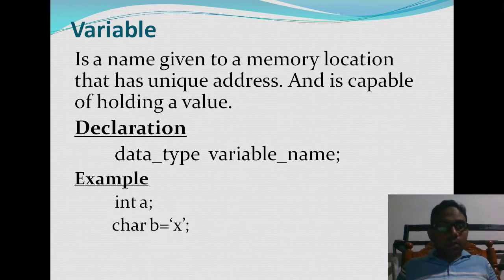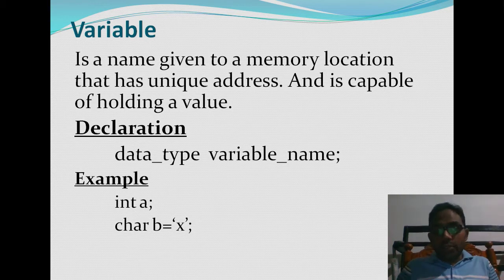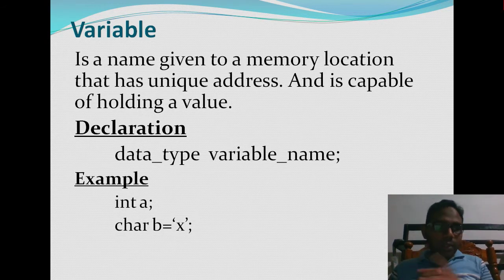Let's see another example. Here, character b is equal to x. Means I am declaring a character variable, a box will be created by name b, and we are going to store value x in it. In single quotes we are giving it. So character b is the declaration, equal to x is the assignment. In the above one, integer a is only a declaration, there is no assignment. Next line, character b is equal to x.